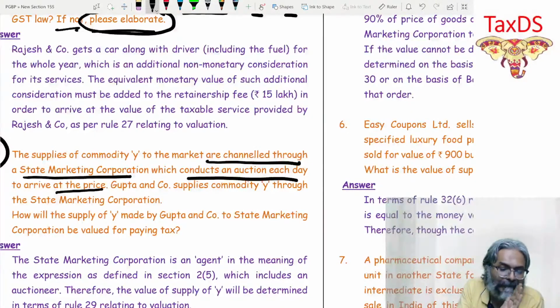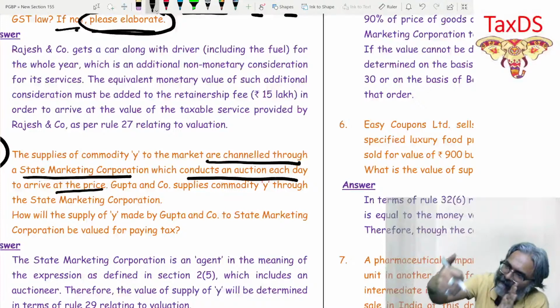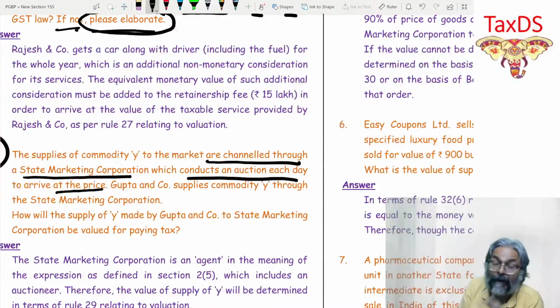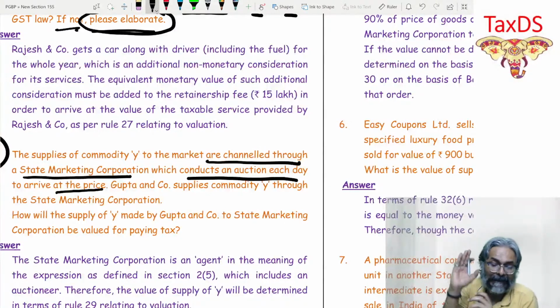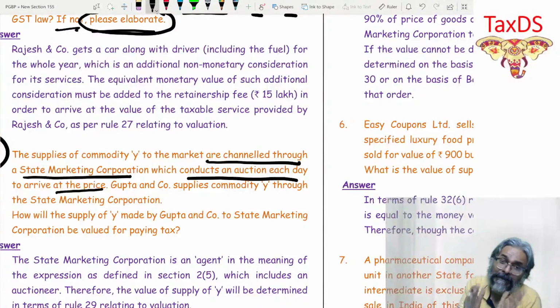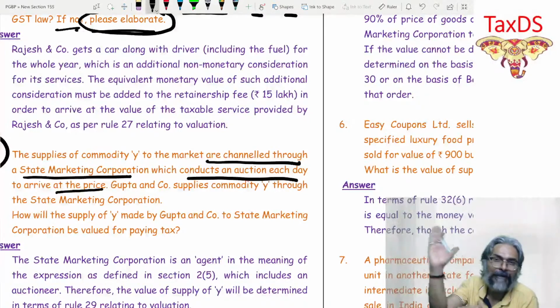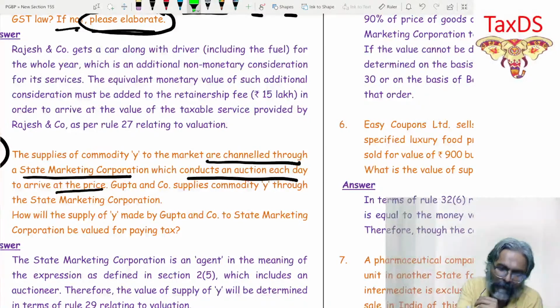So what the SMC does: I am channelizing my product Y not directly to the customer, but through SMC. Now what does SMC do? On that product Y, it does the auction, students.